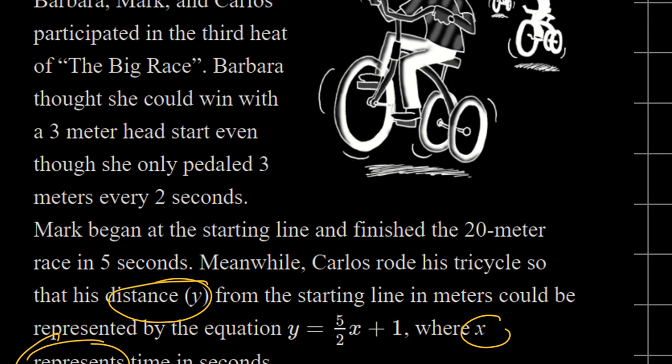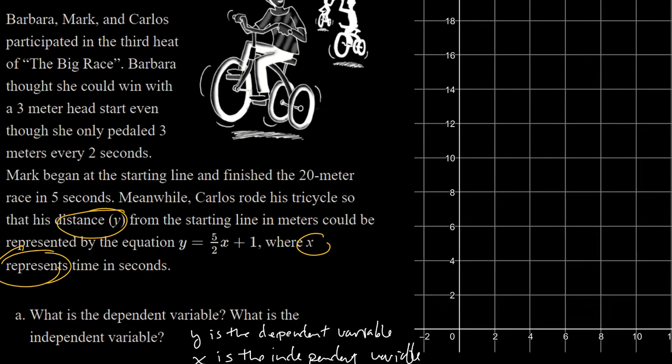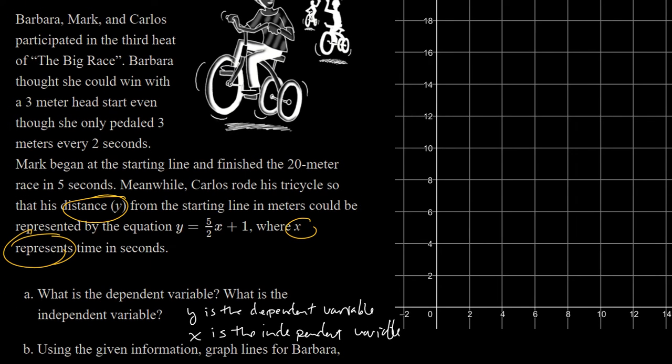We know Barbara has a 3-meter head start, and as we discussed in class, if you've got a 3-meter head start, that means you're away from the starting line when time is 0. So this little dot right here, I'll do this color for Barbara, represents the fact that she is 3 meters away from the starting line when the race begins, at time 0. And it says that she pedals 3 meters every 2 seconds.